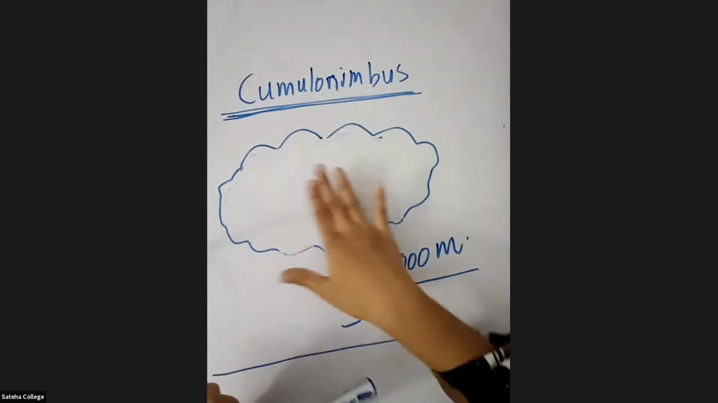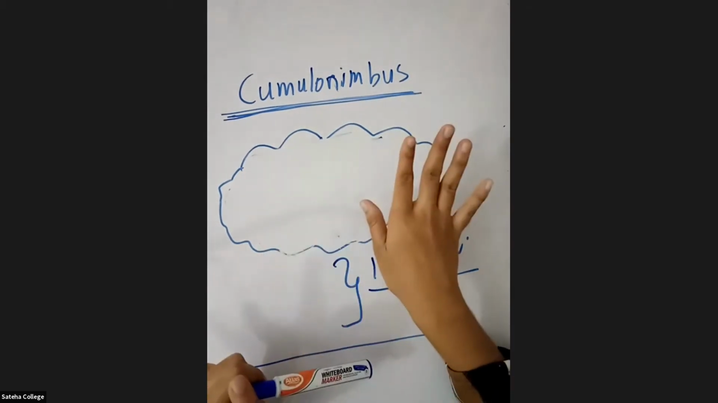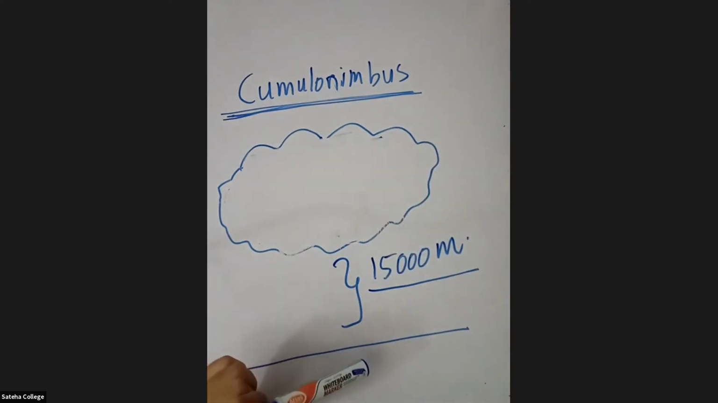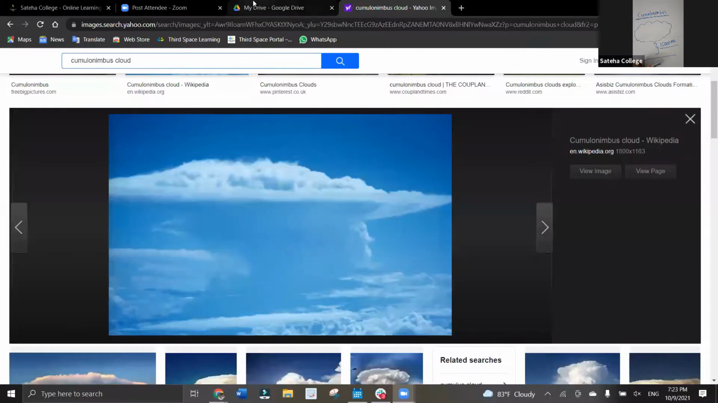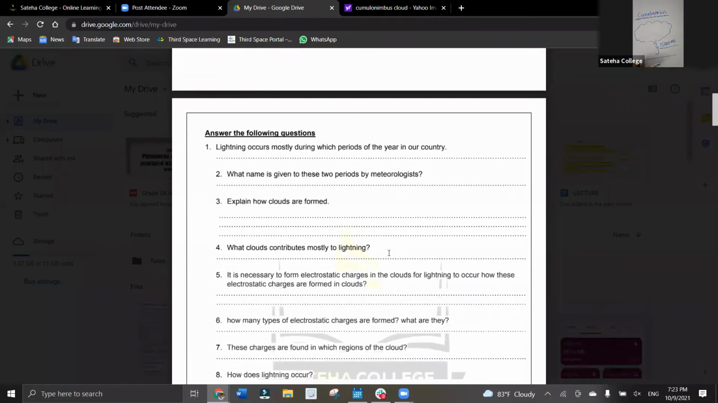Is everything clear until now? Yes. So let us do some questions before I explain how lightning occurs. Everyone take your notebook and do question 1, 2, and 3.